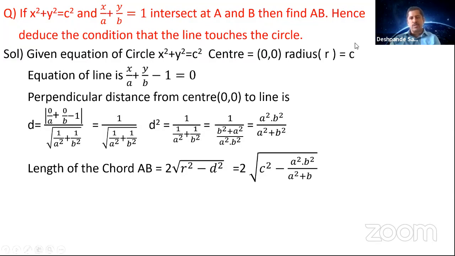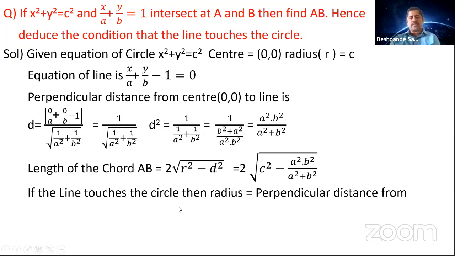What next do you have to find out? You have to deduce a condition that the line touches the circle. So the line touches the circle. What is the meaning of it? The radius should be equal to the perpendicular distance. So if the line touches the circle, then the radius is equal to the perpendicular distance from the center of the circle. What is the center of the circle? (0, 0) to the line, where the center of the circle is (0, 0). So here, what is the meaning of it? The value of c, the radius, should be equal to d here. So this radius should be equal to this d here.